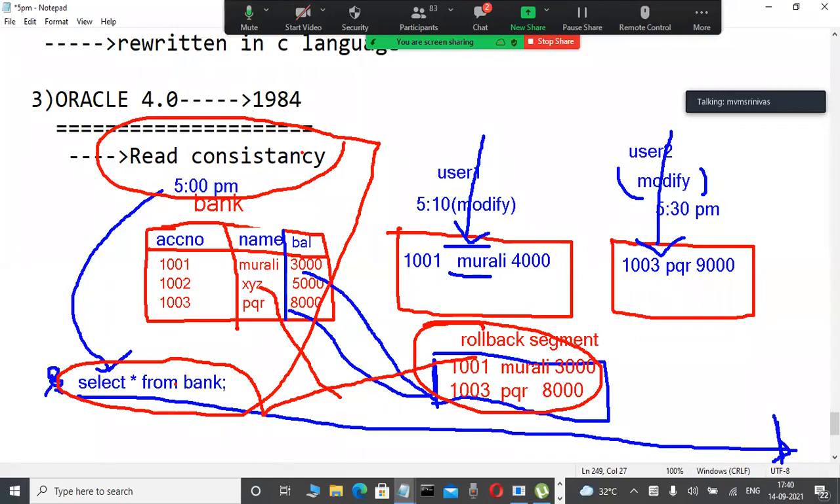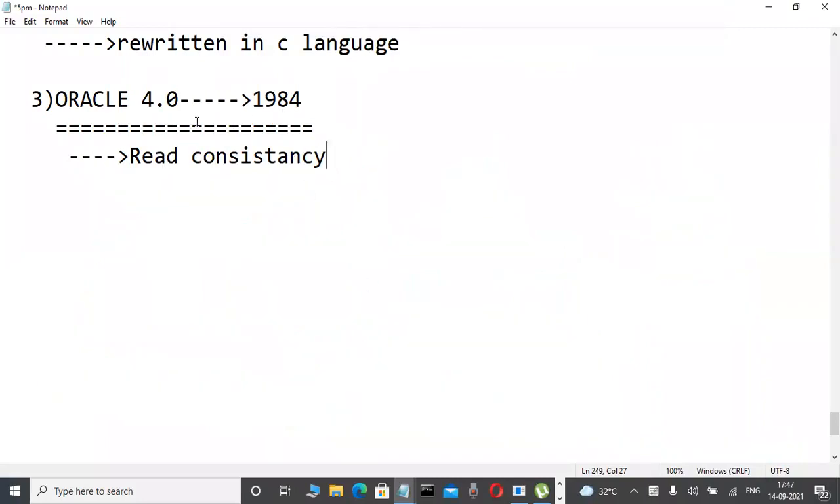Any number of users may modify the data, but when we start typing the query, only that data is visible. Why? Because that is the accurate, correct data, maintained in the rollback segment, so the database server retrieves that data. That is called read consistency. That's why old data is visible. That much powerful. It is a very, very important concept from a database administrator point of view.